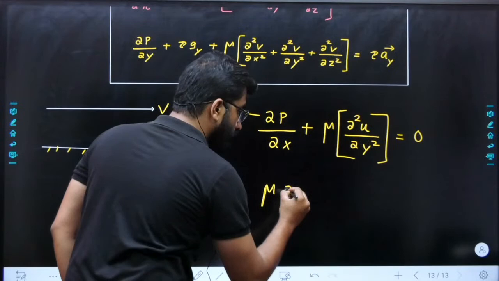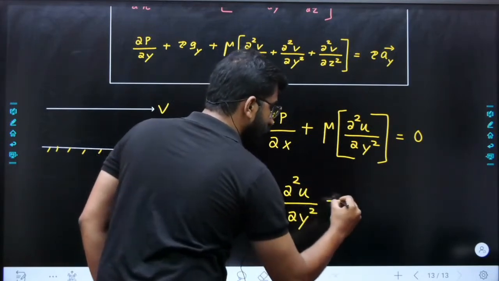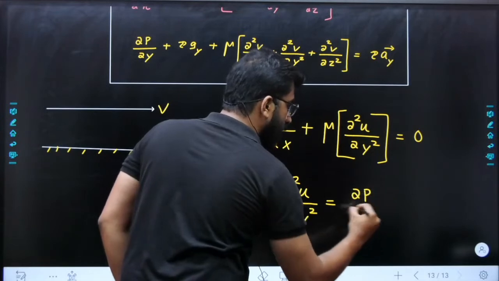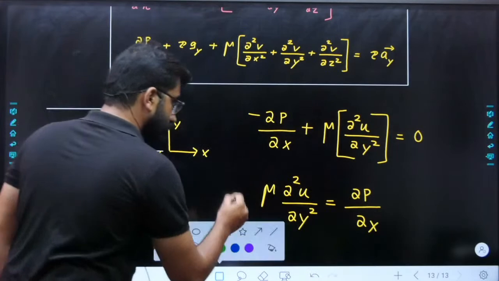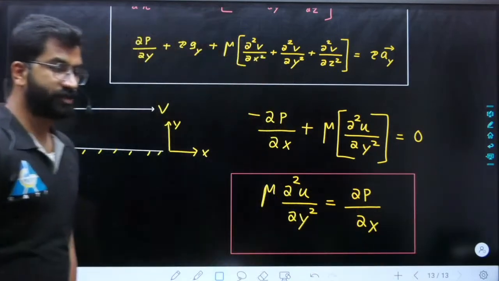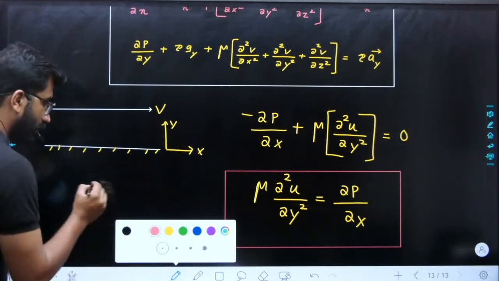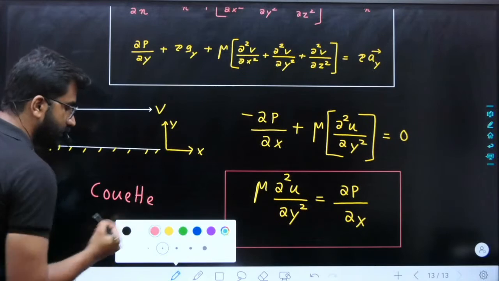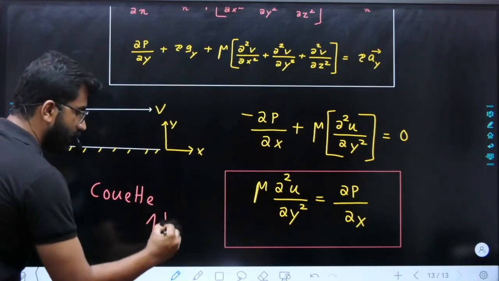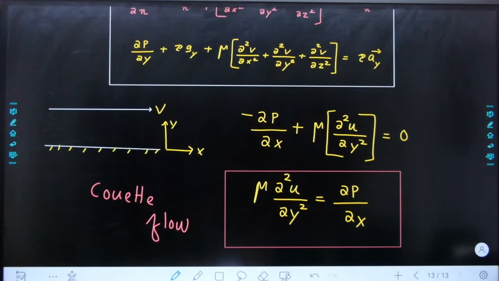Mu into dou square u by dou y square, which will be equal to dou p by dou x. This is the governing equation in this covered flow. So this is the governing equation for what is the type of flow? It is known as covered flow. That is when one plate is moving and another plate is stationary. Okay, in case of laminar flow.